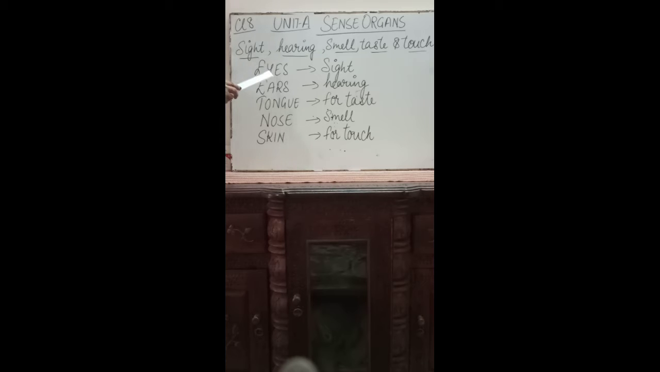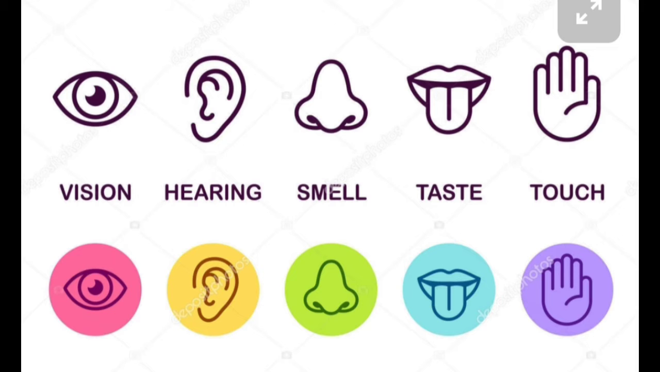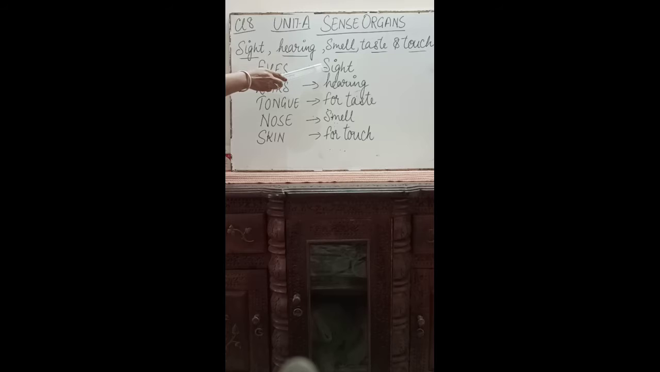Now eyes, your eyes which are very precious and the most delicate organ of your body. Eyes are used for sight. You can see different things, different colors and all other sensations you can feel and see through your eyes in the environment, right? Then the second sense organ is your ears. Through your ears you are able to hear the different sounds, the different voices you can identify through your ears.